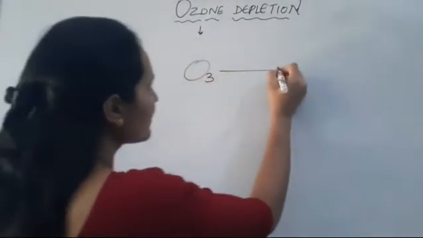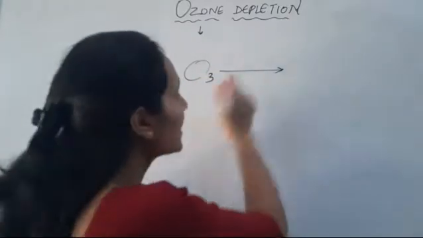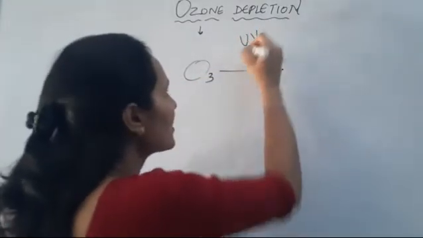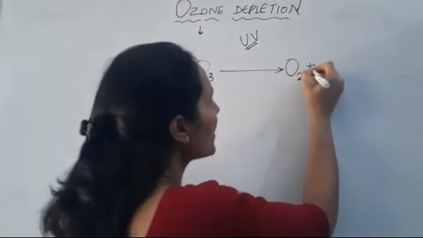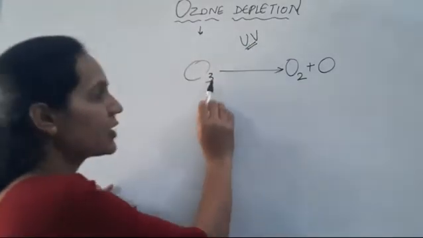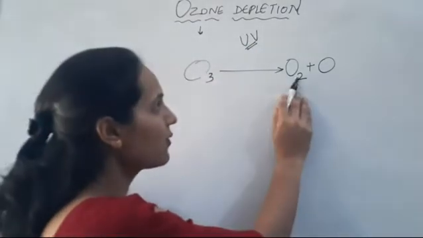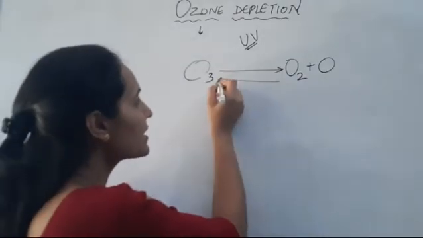When we say ozone, I told you O3 molecule. So if ultraviolet radiation falls on ozone, it will form O2 plus an oxygen atom. Clear? When UV radiation falls on O3 molecules, it will form an oxygen molecule and an atom. So this is a reversible process.